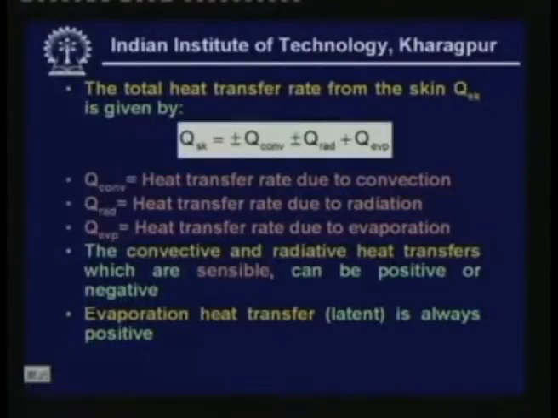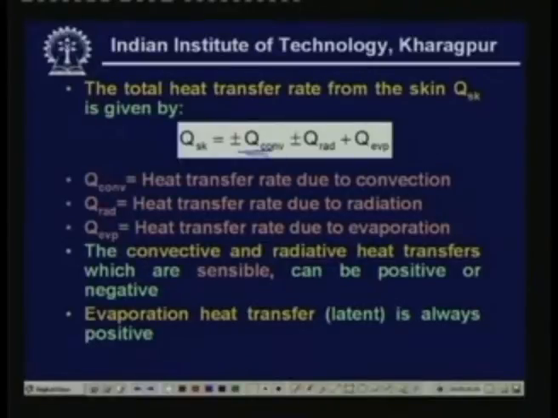Now, let us look at the second term, that is the total heat transfer rate from the skin. This is given by Q skin is equal to plus or minus Q convective, plus or minus Q radiative, plus Q evaporative. Here Q convective is the heat transfer rate due to convection, Q radiative is the heat transfer rate due to radiation, and Q evaporative is the heat transfer rate due to evaporation. So, heat transfer from the skin of a human being takes place by these three modes: first convection, the second radiation, and the third evaporation.